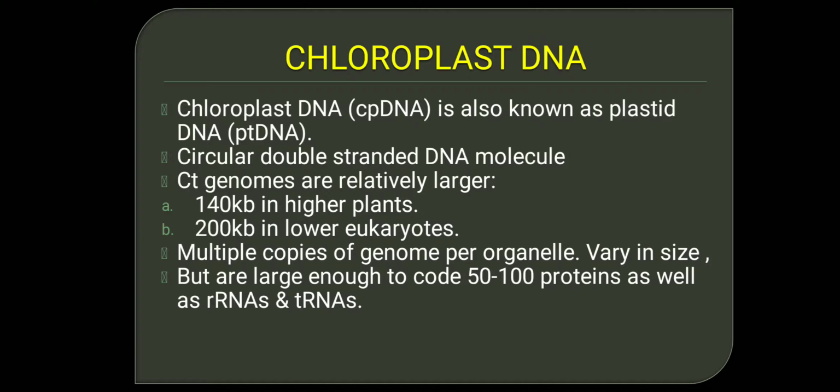Again, chloroplasts, like mitochondria, have multiple copies of the genome per organelle, and there are many chloroplasts inside the cell, because of which the chloroplast genome is present in several thousand copies per cell.